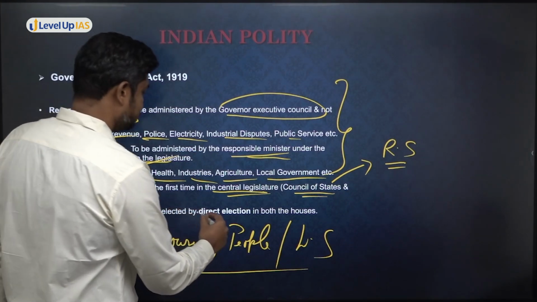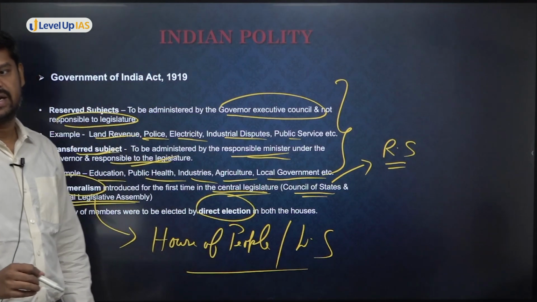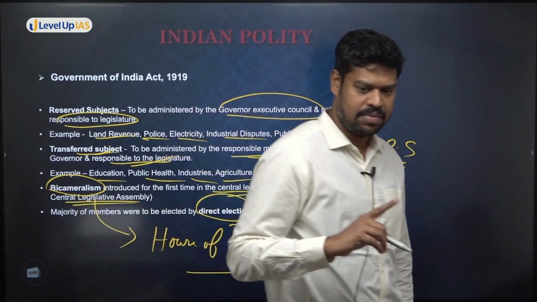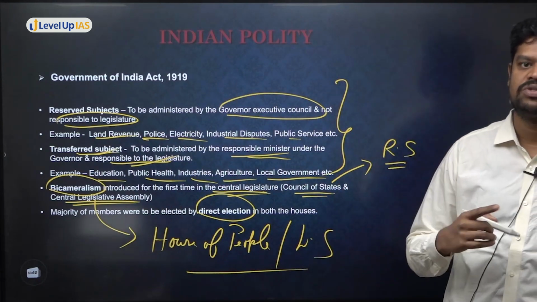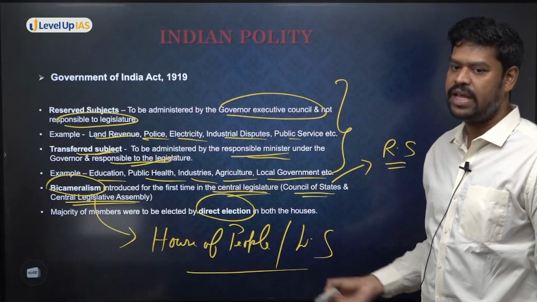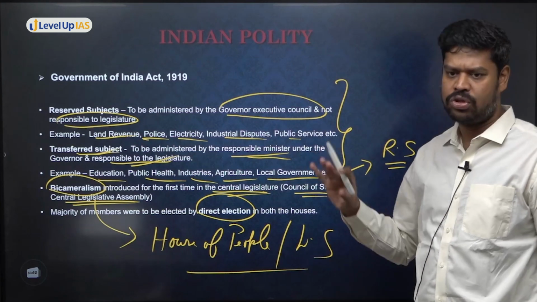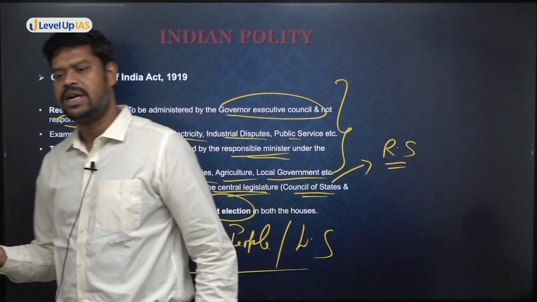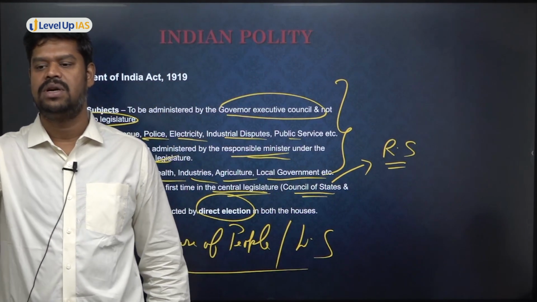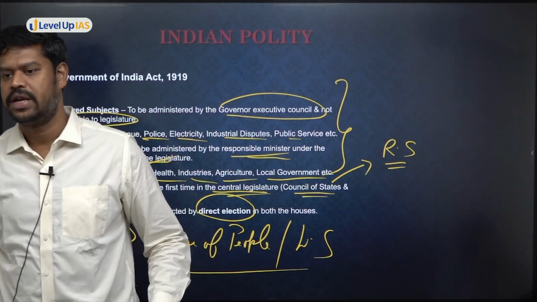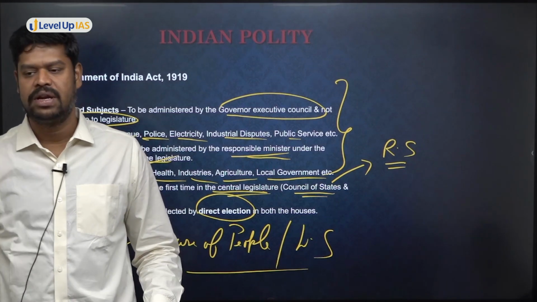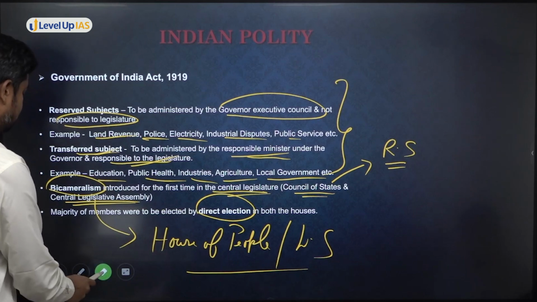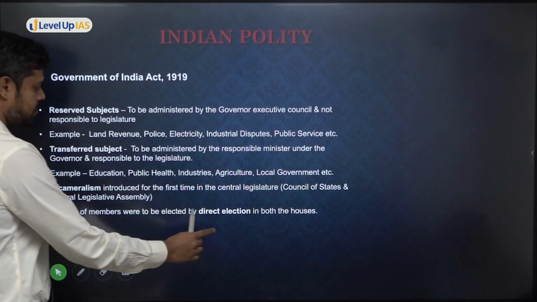And the majority of these members were elected by what is called direct election. However, direct election had come in 1909, and now the system of direct election was further carried forward, and still they had direct election, in fact in both the houses. Here also again there was a system of limited adult franchise, but it was a gradual increment over what it was earlier in 1909. Okay, so a few more people were given the right to vote. So this is the basic understanding you should have here also. So when was bicameralism introduced for the first time?